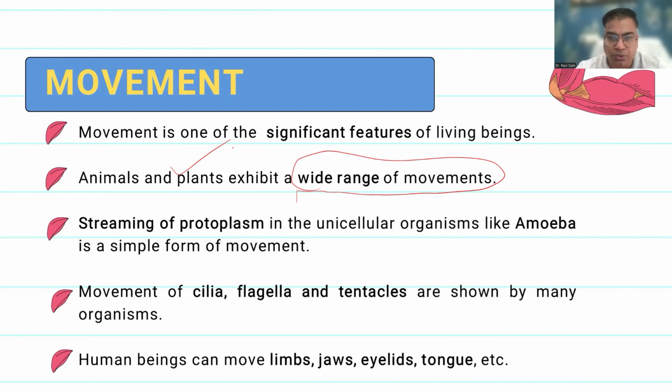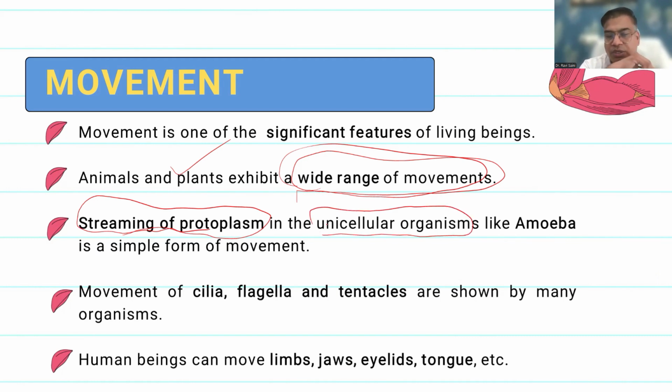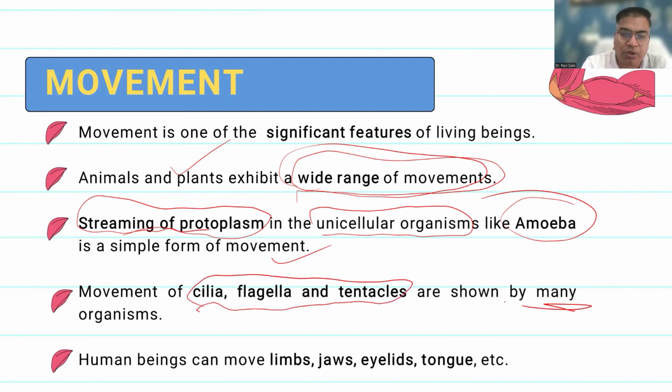Streaming of protoplasm in unicellular organisms like amoeba is the simplest form of movement. As we have talked about the wide range of movements, streaming of protoplasm is also considered a movement in unicellular organisms like amoeba. This is the simplest form of movement shown by a cell. Various other structures like cilia, flagella, tentacles, and the movement of these structures are also shown by many organisms.